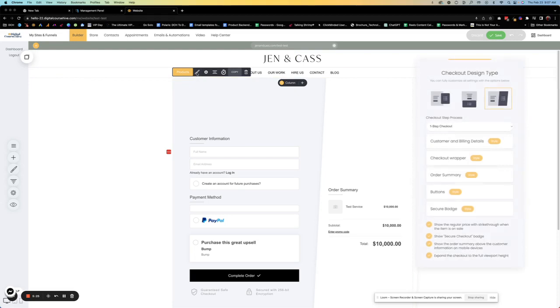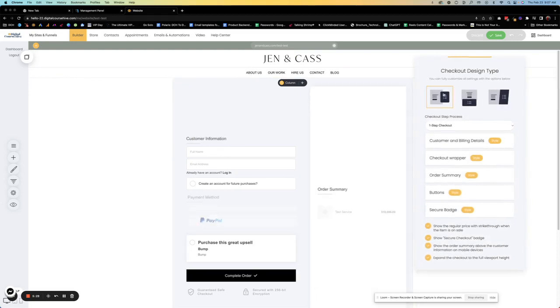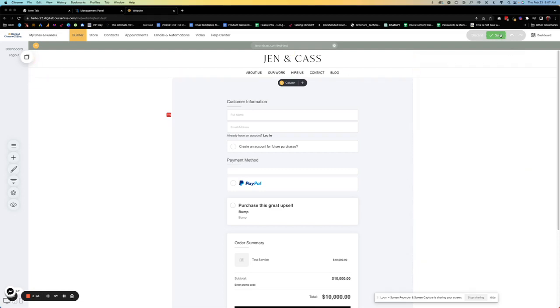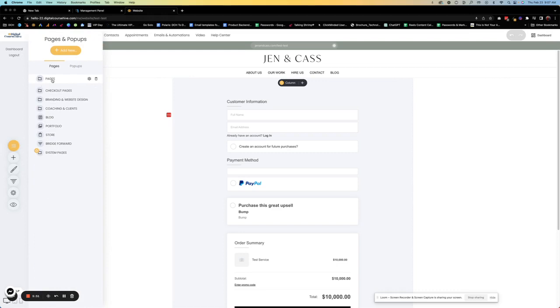So also in here, you can change, if you want a style difference, what kind of customer billing details you want, if you want to change the wallpaper, order summary, button changes. There's quite a few things that you can do for this, but it's all under the page. So just create a new page. Usually I like to have my pages, and you can see here I actually have a different folder for my checkout pages. Makes it really simple for me to grab those if I'm on the phone with somebody, and I can just say, here is my checkout for X, Y, and Z, and grab the link for them.